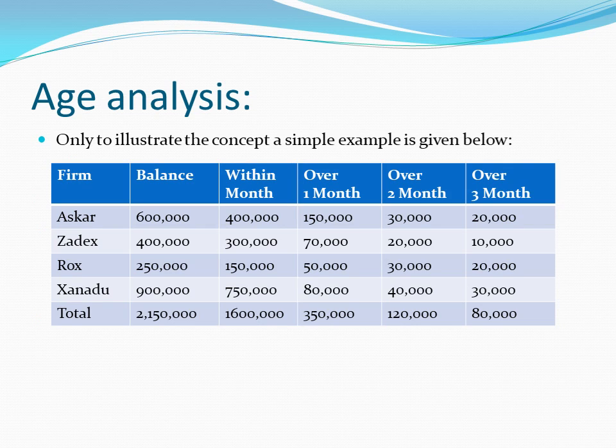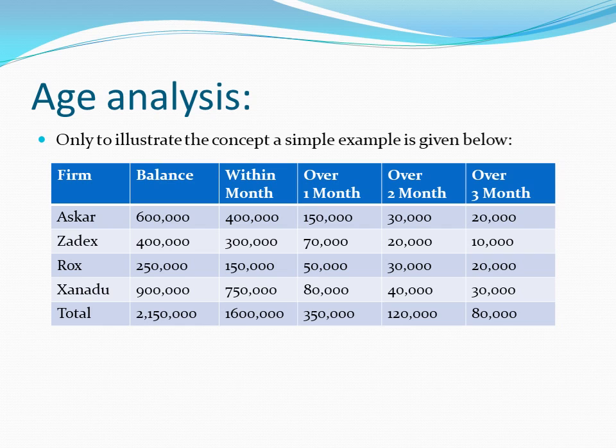Now, this is an example of age analysis, and this is a very short tabulation, but normally it depends on the size of the account receivables, and it can be a 2-3 page A3 size computer printout. But the idea is to give you some reference as to how the age analysis looks like.